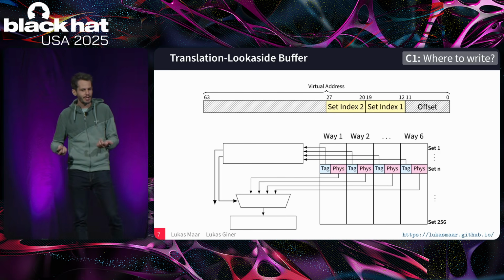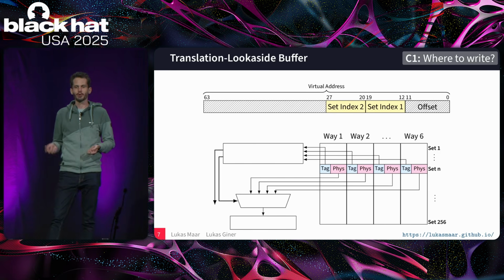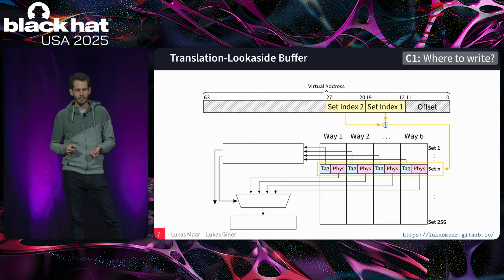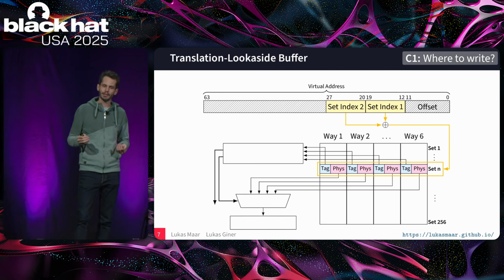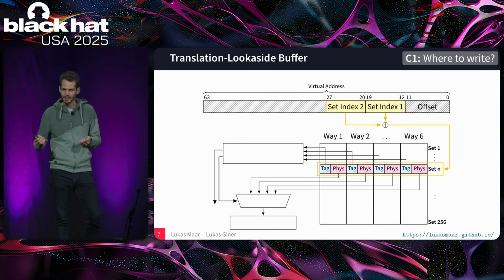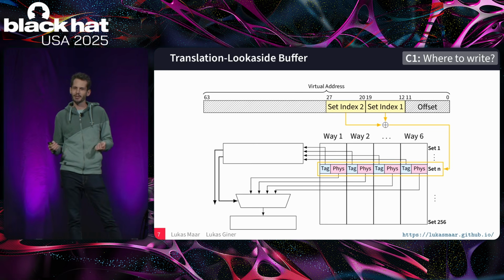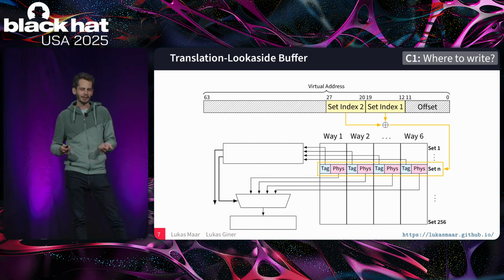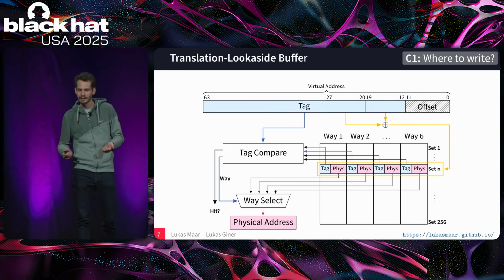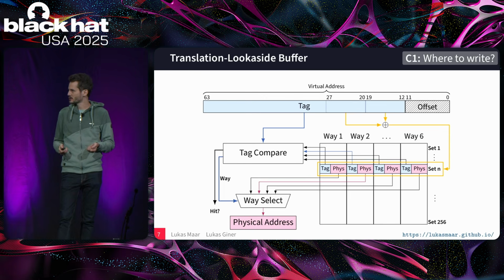And on Intel CPUs, it might look something like this, where we take a virtual address, we take out, let's call it here, set index 1 and 2, we XOR them, and we use these 8 bits as an index into 256 sets in the TLB. So this is how large the TLB is, 256 sets, and each set has 6 ways, or in other words, 6 possible translations that it can store in this set. And so to find if our virtual address is stored in one of these 6 ways, we just compare the tag, that is the address, and if it is in there, then we get a translation back. We get the physical address. And this then only takes 1 to, I don't know, a few cycles. So it's much, much faster.